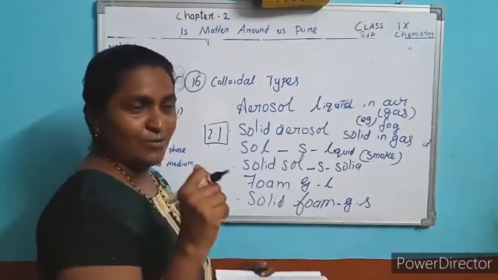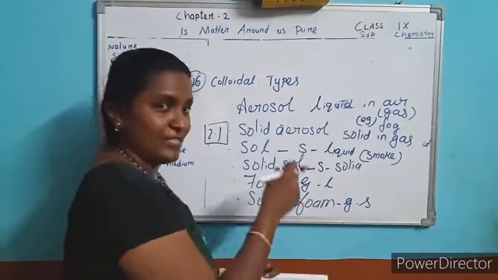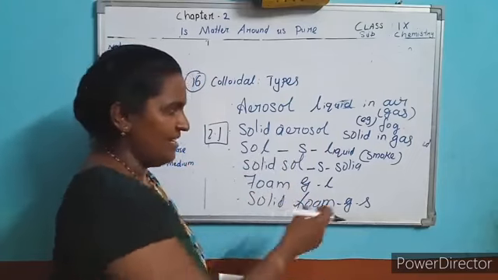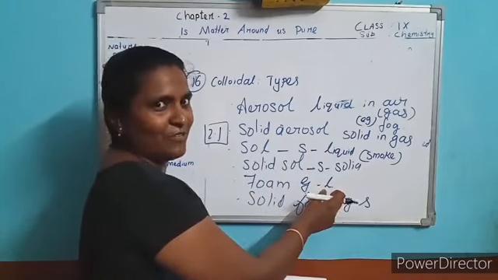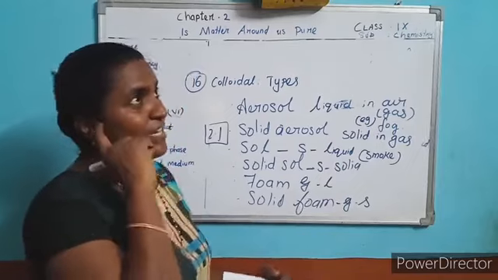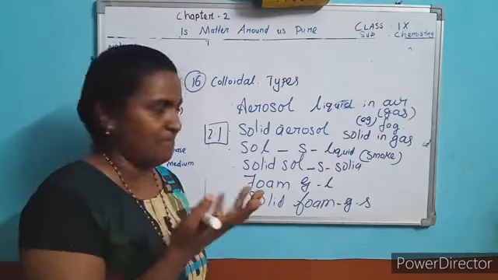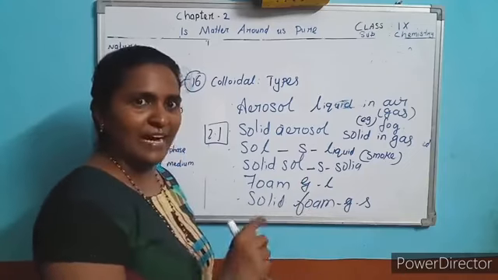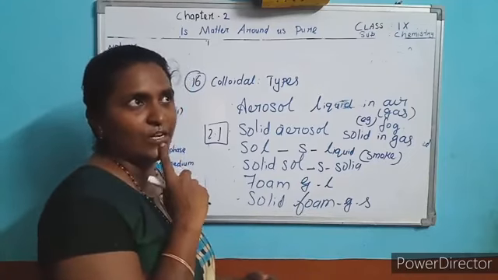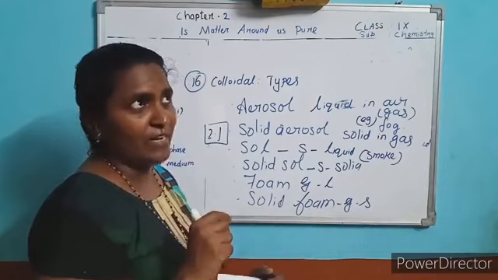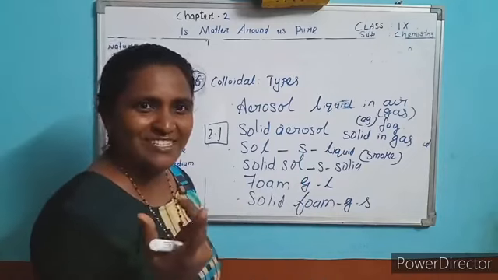Say some example, Coca-Cola, Pepsi. There carbon dioxide gas is present in liquid, that is Coca-Cola. Okay, gas in liquid. Another example you can say is soap lather. In soap lather, gas is present in the soap solution. And here solid foam is gas in solid. What is the example of gas in solid? One example of gas in solid is a sponge.